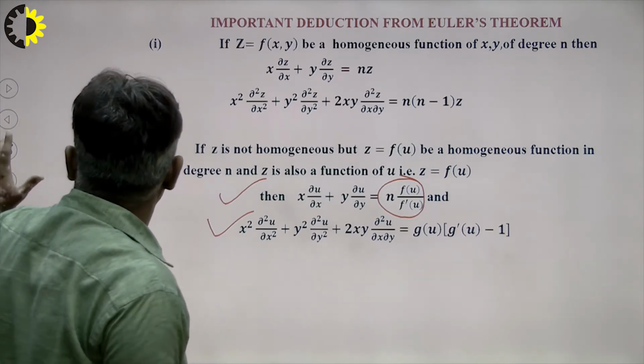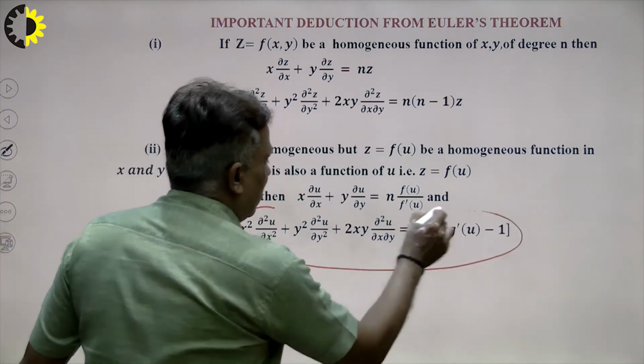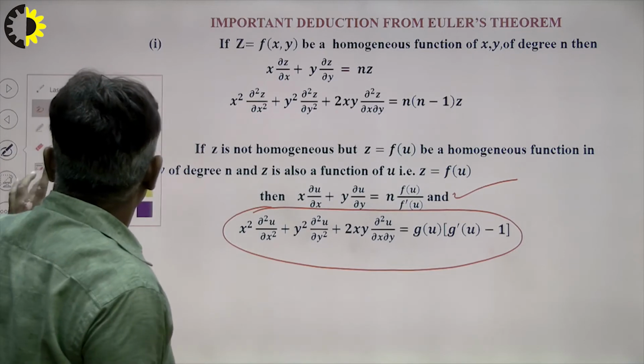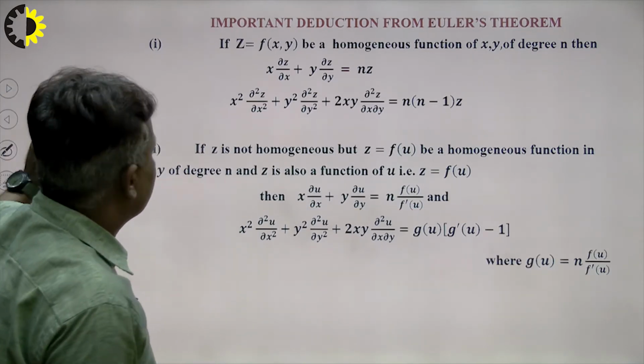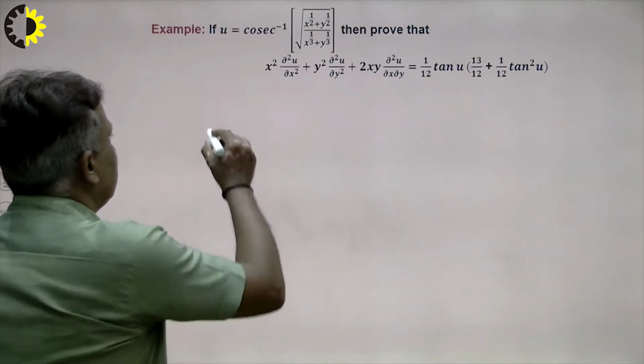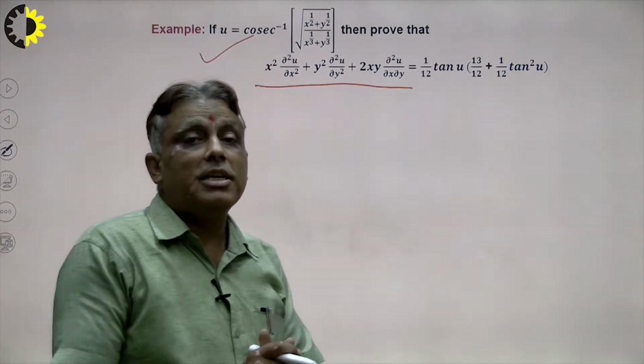Students, keep in mind very carefully, suppose I want to calculate this. First of all I calculate the first order. We consider an example. So this is the problem: if u is equal to this, how to calculate this? This is second order.